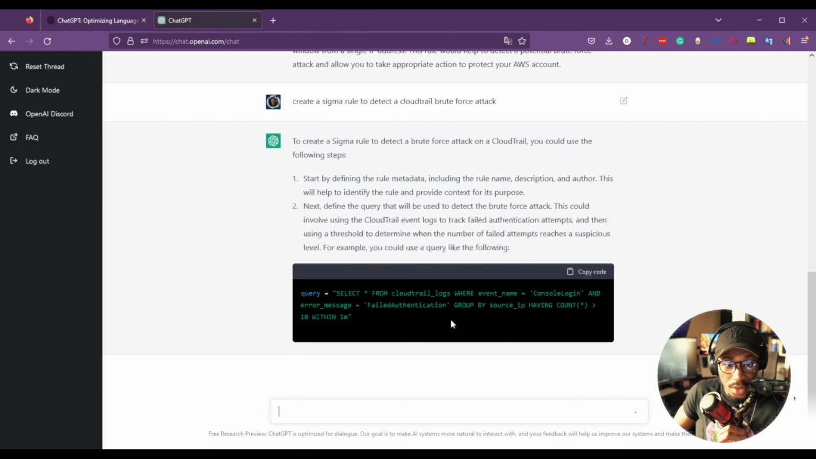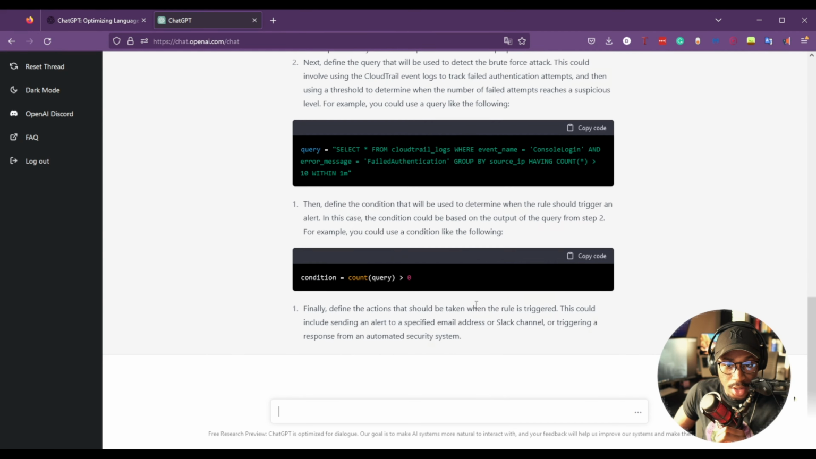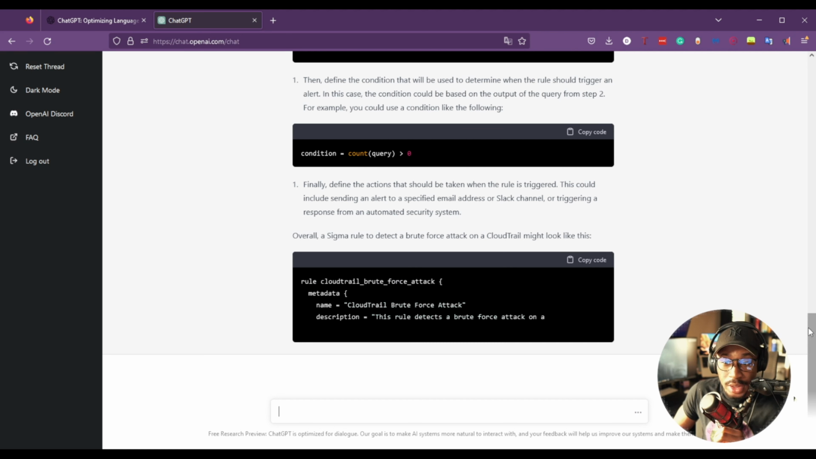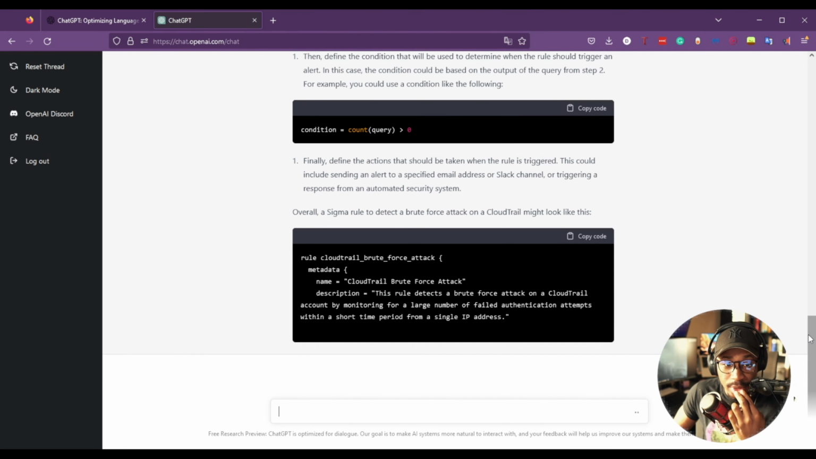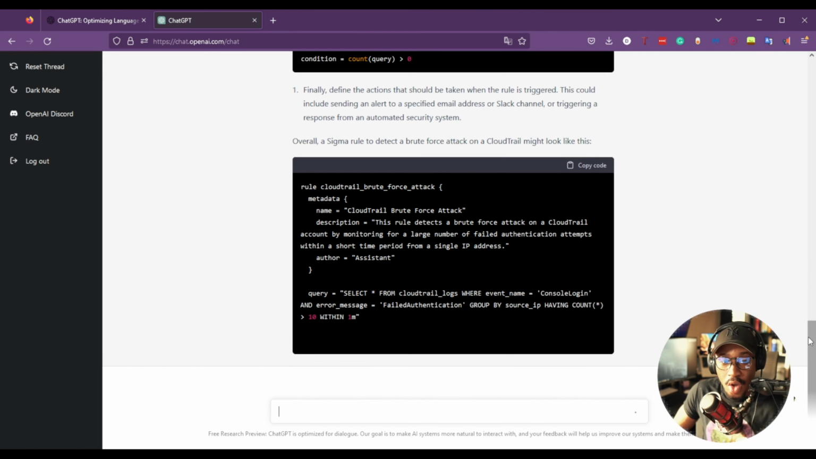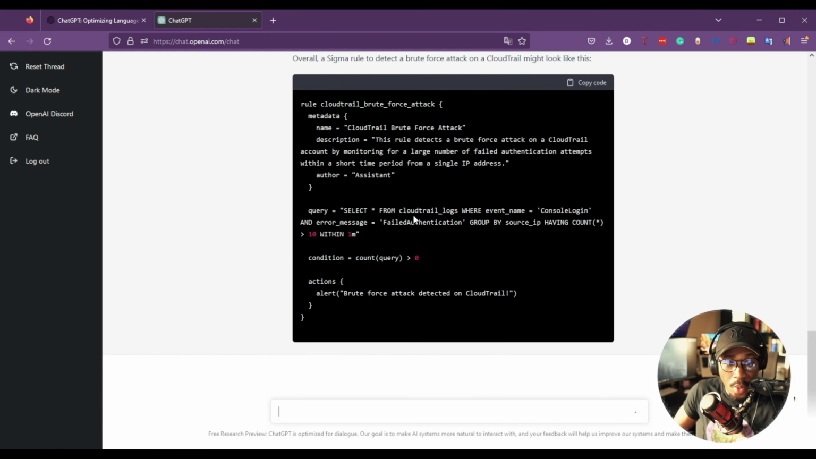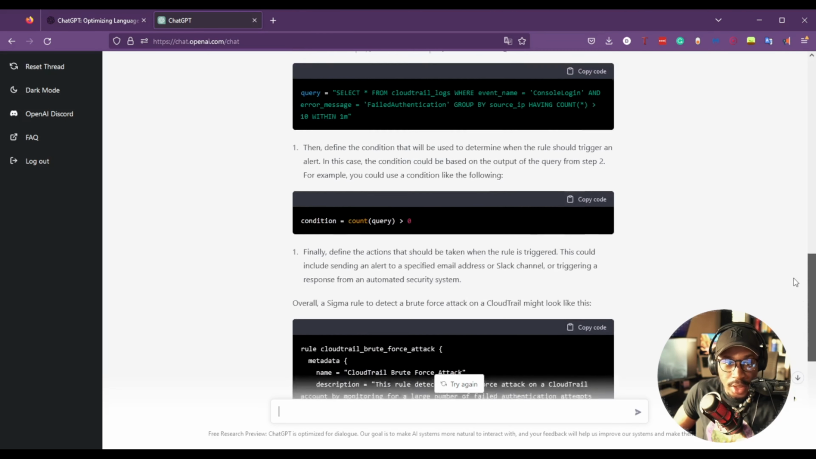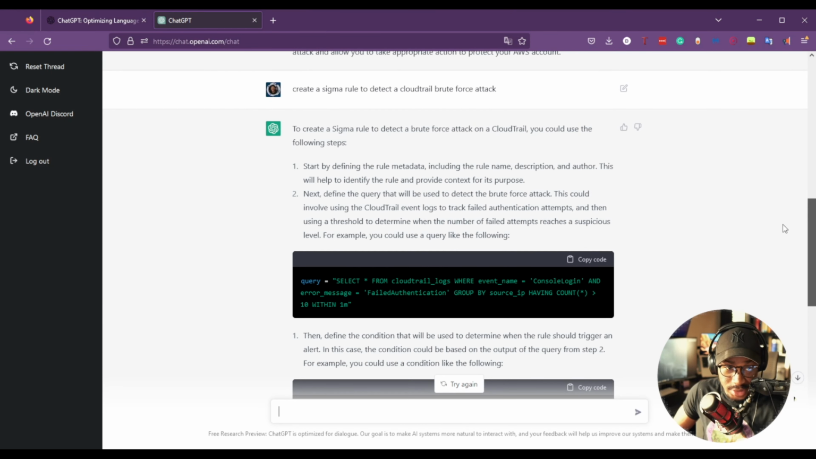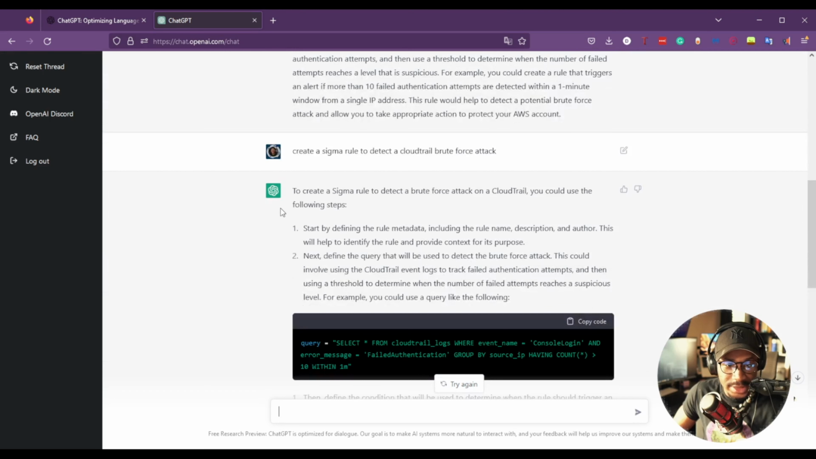Oh, wow. Whoa, that is crazy, bro. Okay, this is crazy. I'm actually asking the wrong question. I meant to ask it to create a rule to detect an AWS console brute force attack, but whatever. Okay, so it actually understood what I was asking it to do.